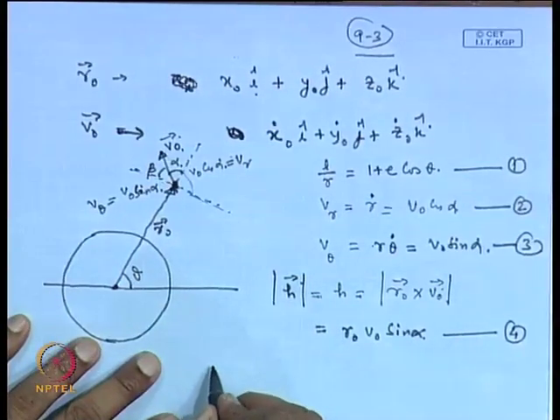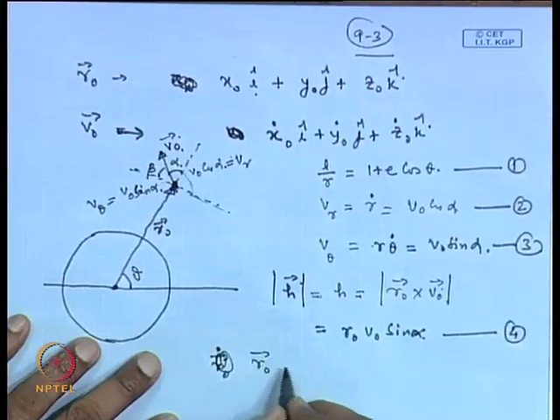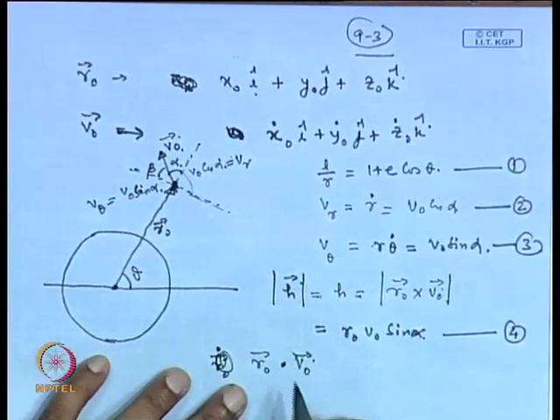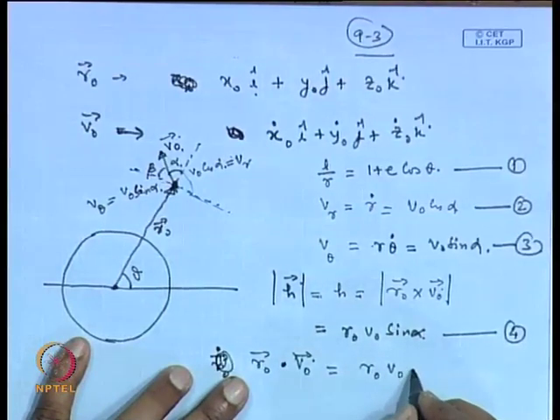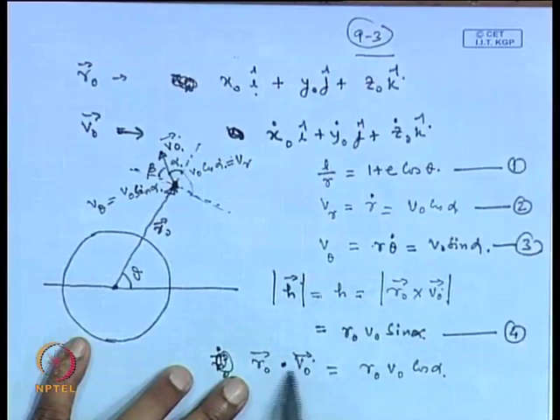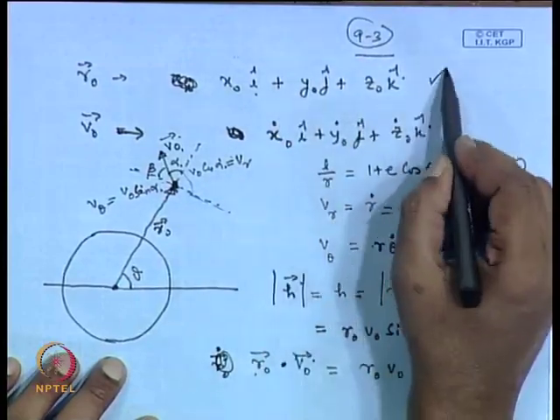Similarly, we can write r 0 dot v 0. So, this we can write as r 0 v 0, and the angle between these two is now alpha, so this will be cos alpha.